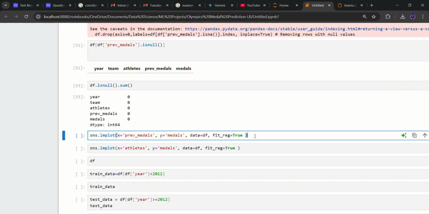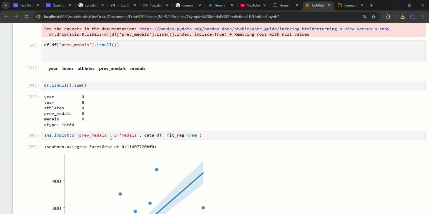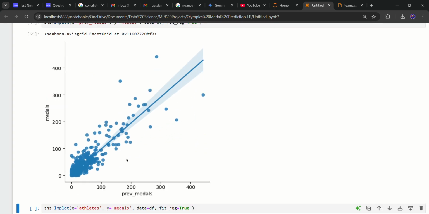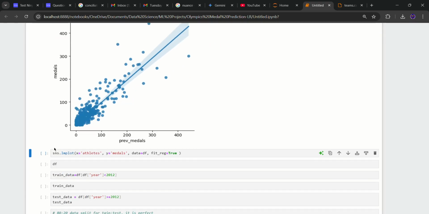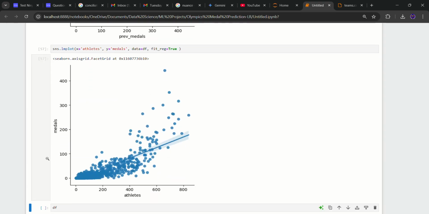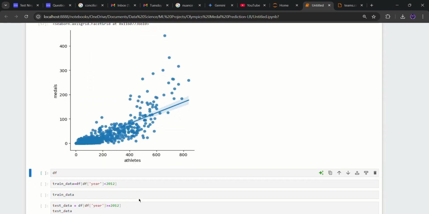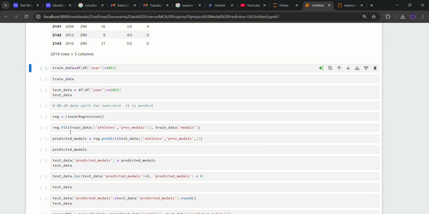Let's draw a linear line with x-axis as previous medals and y-axis as medals. We can see the relation between medals and previous medals. We can see it is a linear line, so there is correlation. Let's see this. Medals as y and athletes as x. df, let's check it again.